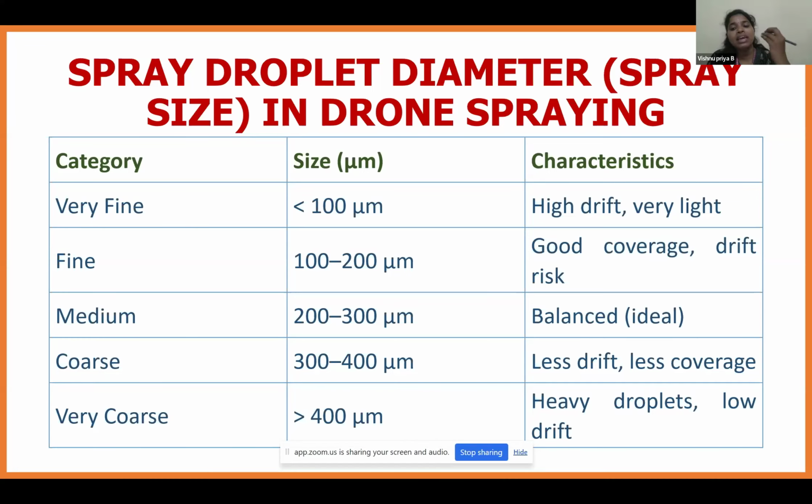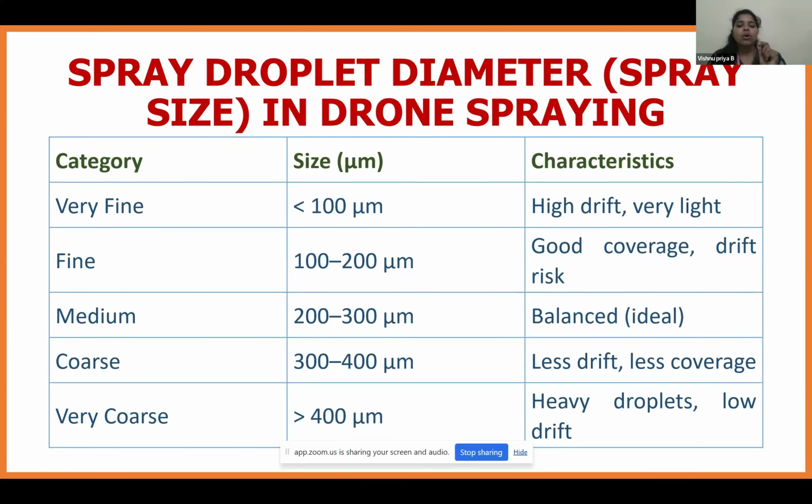In the very fine category, the droplet size will be less than 100 microns. That is, there will be high drift and the chemical weightage will be very light. Next is fine, that is 100 to 200 micron. It will have good coverage on the leaf, and there will be less drift risk. Next is 200 to 300 micron. It is medium and balanced and ideal for all fertilizer, herbicide, bio inputs, etc.